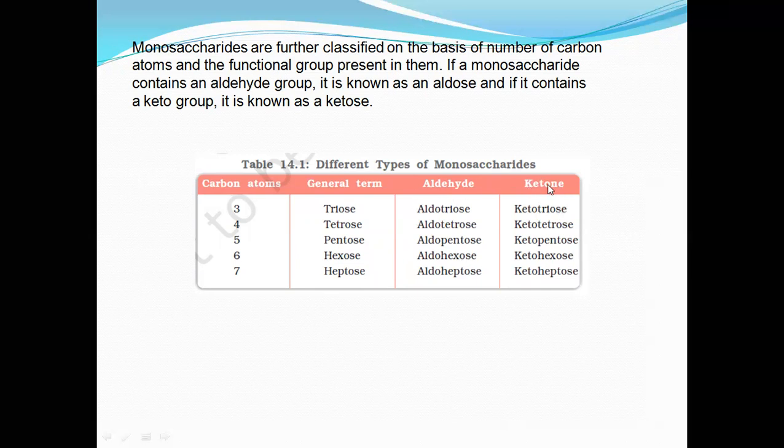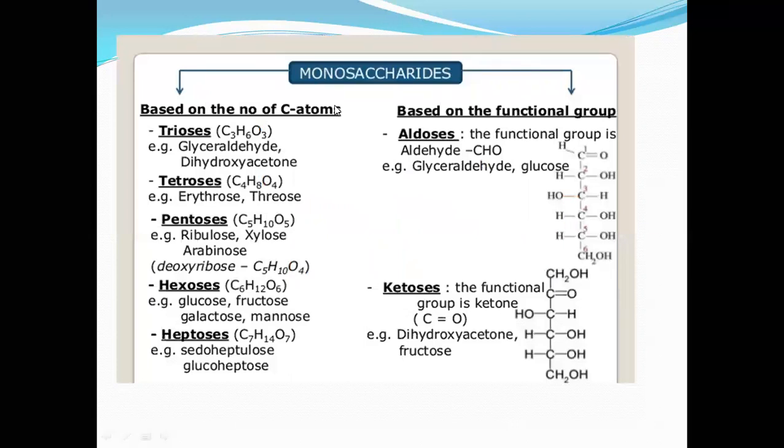Aldehyde means CHO, and ketone is C double bond O. If a ketone group is there, then it is called ketose, right? So ketotriose, ketotetrose, ketopentose, ketohexose, ketoheptose. So these are all the aldoses and the ketoses. Now the monosaccharides are divided again by the number of carbons and the functional group.